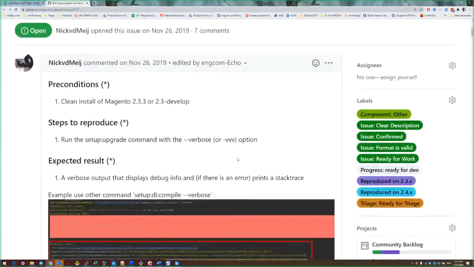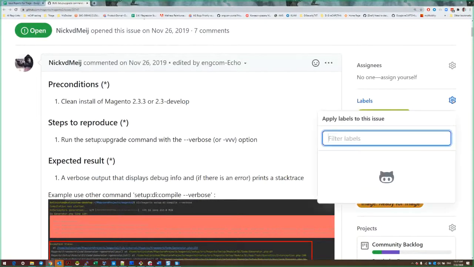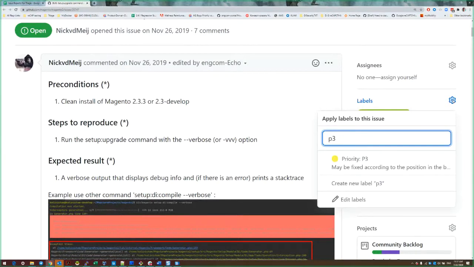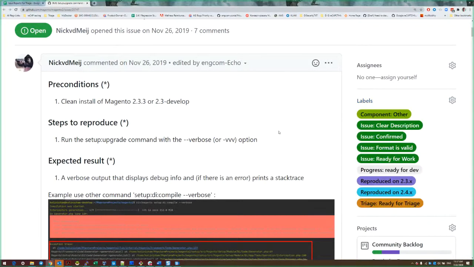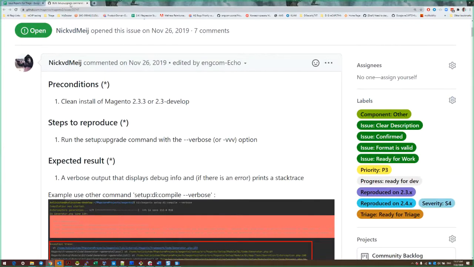Yeah, this one would probably be a P3, but probably an S4, because it's not necessarily customer facing. So P3 S4. Okay, thank you.